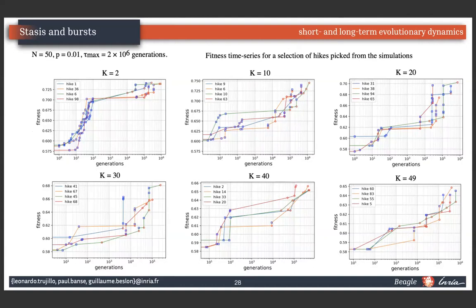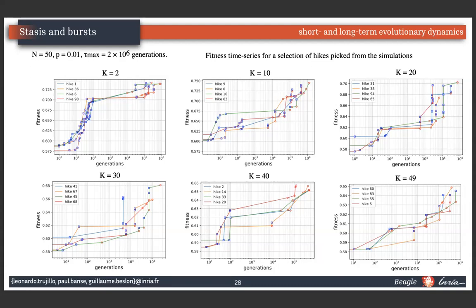Finally, we present a selection from the experiment presented previously of those events that can be identified as possible evolutionary bursts. Here we can see more clearly how inversion mutational events contribute to escaping a local fitness peak, especially in the case when K equal 2, where it is noted that the different hikes quickly get stuck in a local fitness peak. Once again, we see how the evolutionary dynamics reach a state of stasis, with evolution being boosted again with the occurrence of an inversion after a long waiting time.